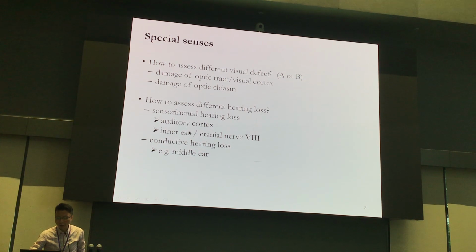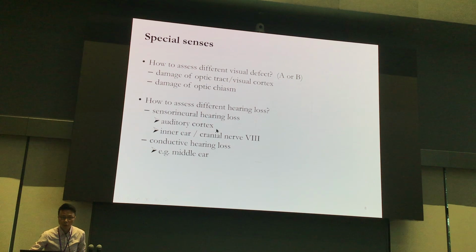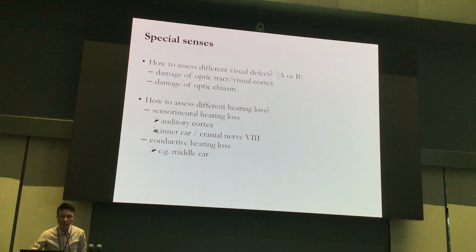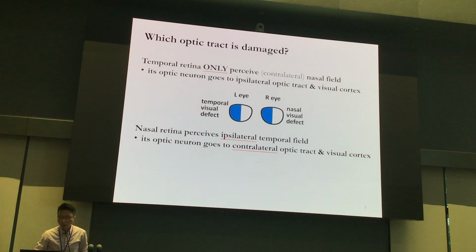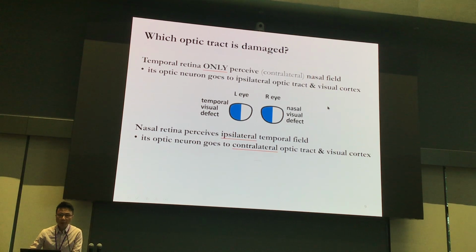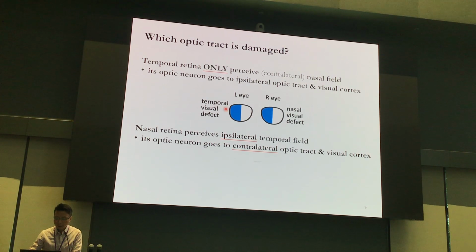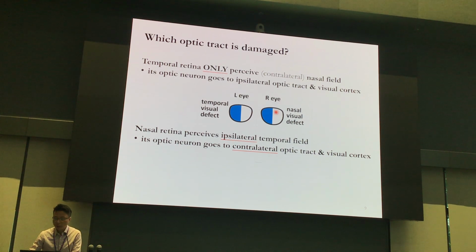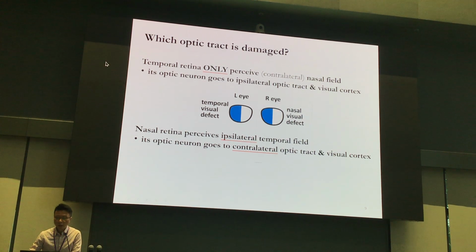咁即係話，如果嗰個人係嗰個大腦有時嗰個 response 或者嗰個 hearing loss 嗰個表現咧， 同埋咧 inner ear 嘅 damage 係好唔同嘅。Okay, so as we have mentioned before, we have two quick messages, right? Here you can see, the left eye will have the temporal visual defect, the right eye will have the nasal visual defect. Can we use these two quick messages to locate which region will have the damage?